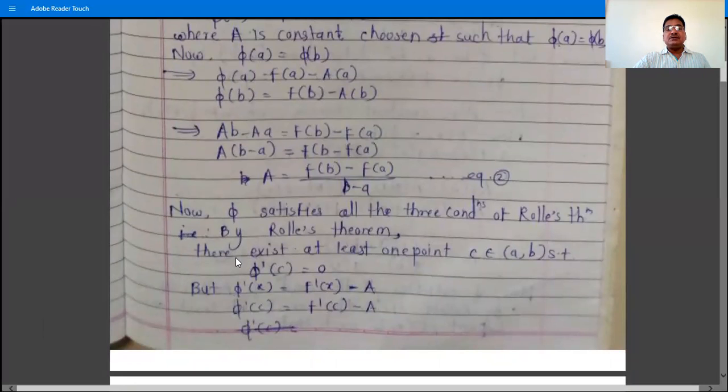And therefore, by Rolle's theorem, there exists at least one point c belongs to open interval (a, b) such that phi dash c is equal to 0. What do we have? Phi dash c is equal to 0.